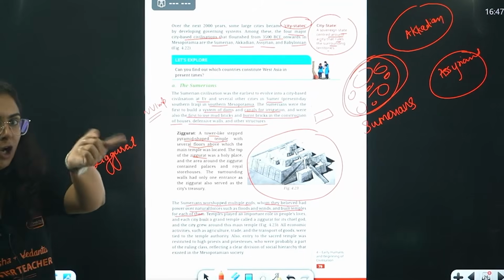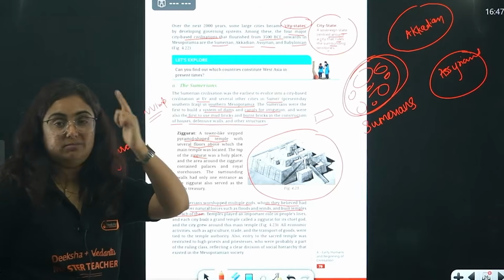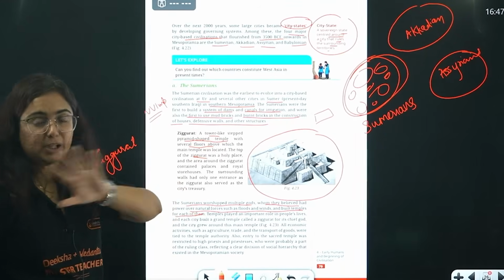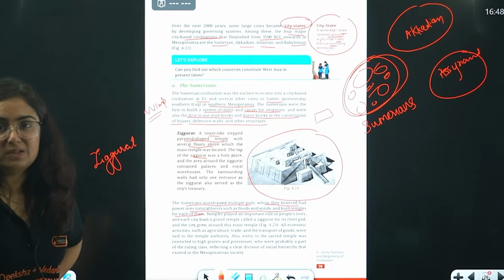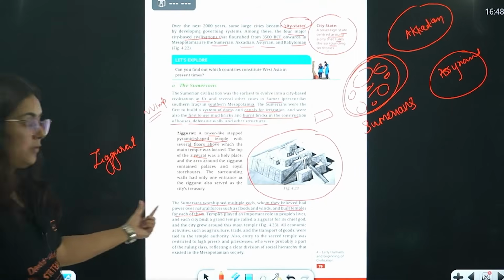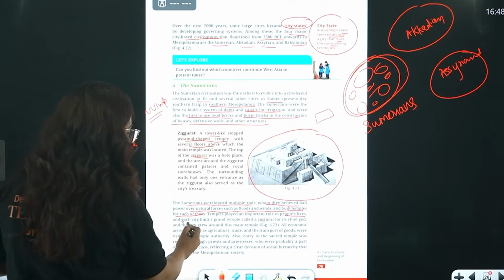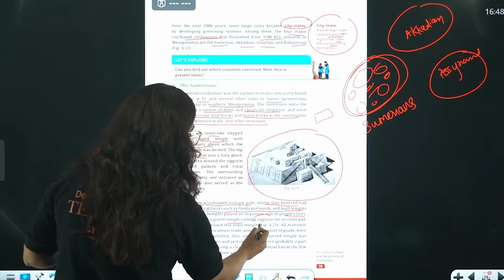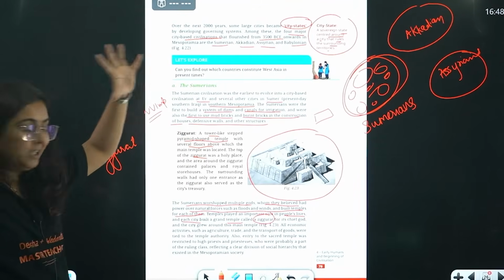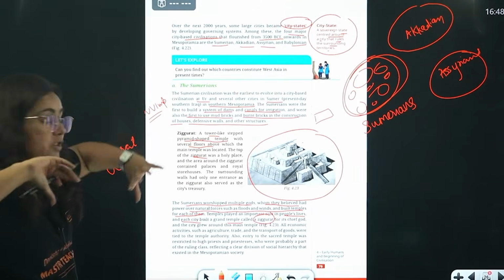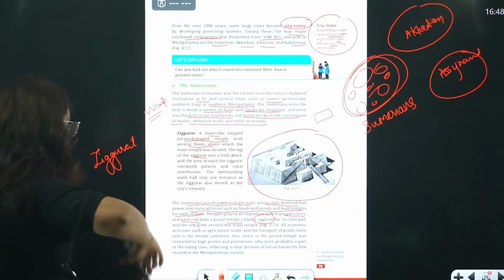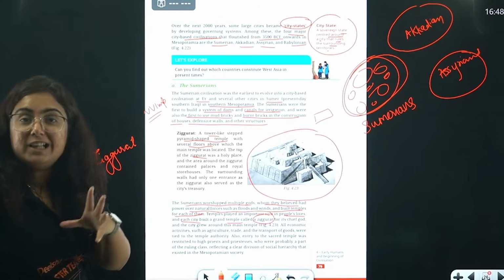However, temples were not present in the Indus Valley civilization. Mark that. No evidence of temples was found in the Indus Valley civilization, but here it was found. Temples played an important role in people's life. Each city built a grand temple, a tower-like structure for its chief deity, which tells us that there was some temple authority also.